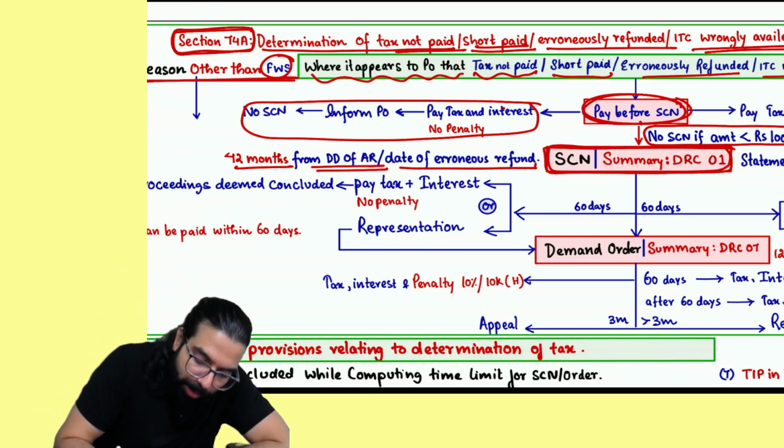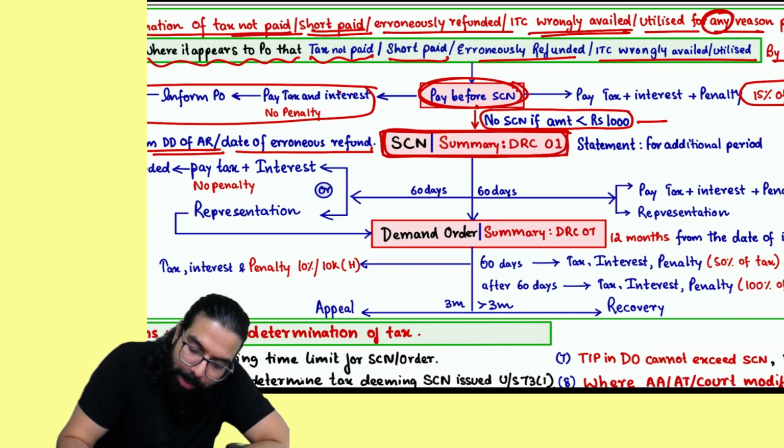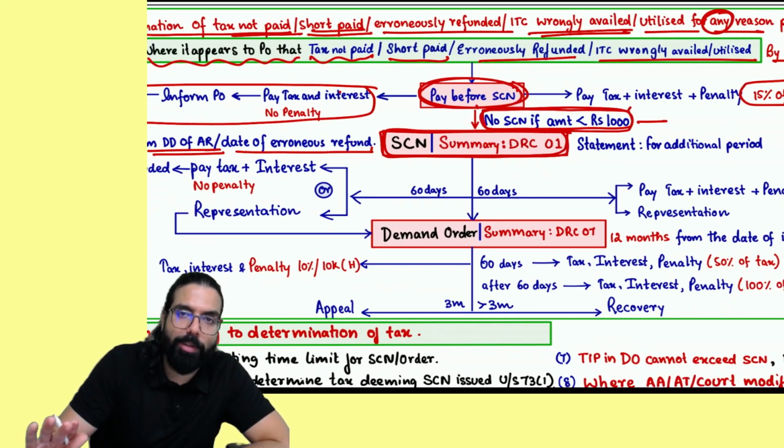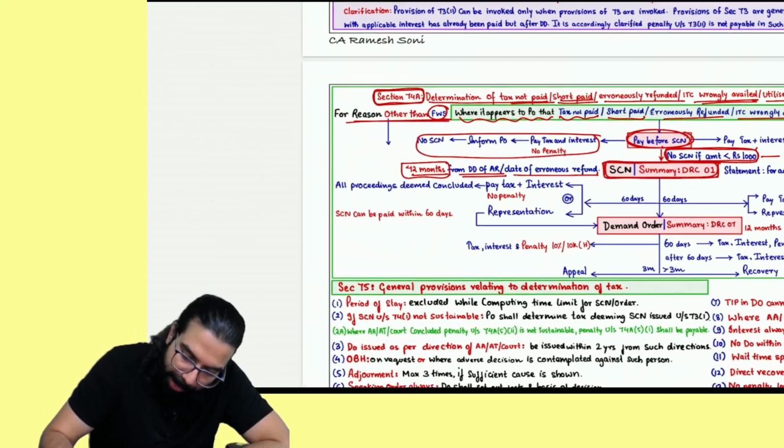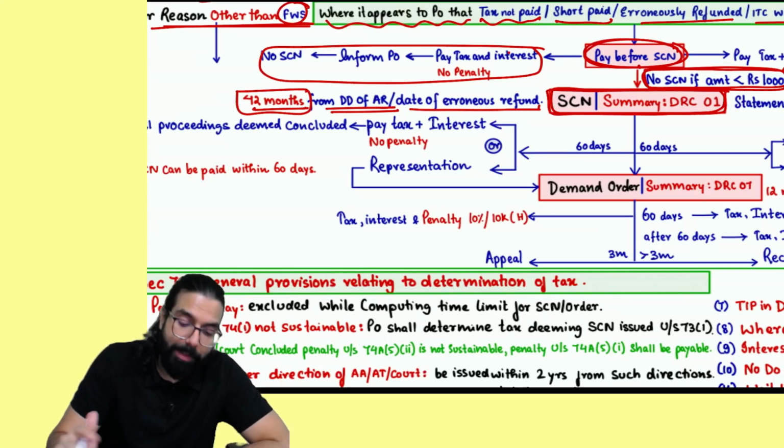Done, sir. The show cause notice time limit is changed now. Number one, no show cause notice if the amount is less than 1,000 rupees. Earlier this provision was not there. Even 1 rupee, a show cause notice would come. But now, no show cause notice if the amount is less than 1,000.